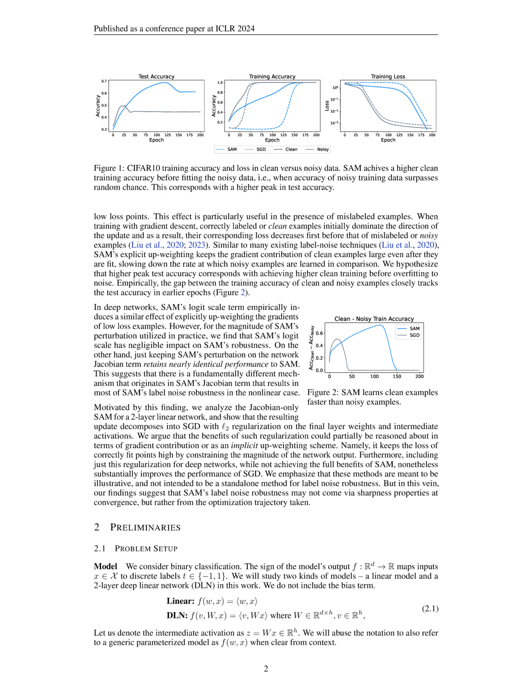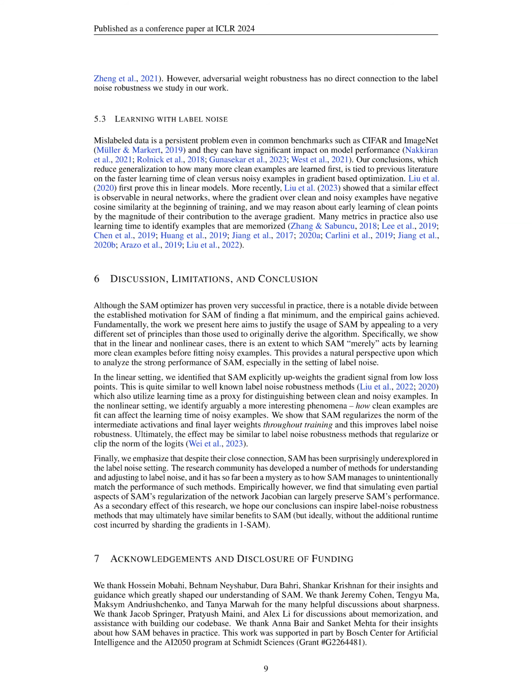1. In deep neural networks, the logit scale term of SAM explicitly up-weights the gradients of low-loss examples, prioritizing fitting clean training data before overfitting to noise. This effect is visible in both linear models and neural networks, where clean examples dominate the gradient update for longer periods in the early training epochs. 2.